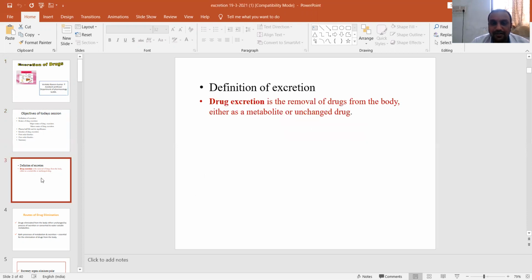So, the definition of excretion. Drug excretion is the removal of a drug from the body either as a metabolite or as an unchanged drug. After undergoing metabolism, either a metabolite can be excreted or an unchanged drug should be excreted. Otherwise, there will be accumulation of the drug, which can cause drug toxicity, and not only toxicity, it can also be involved in drug interactions.